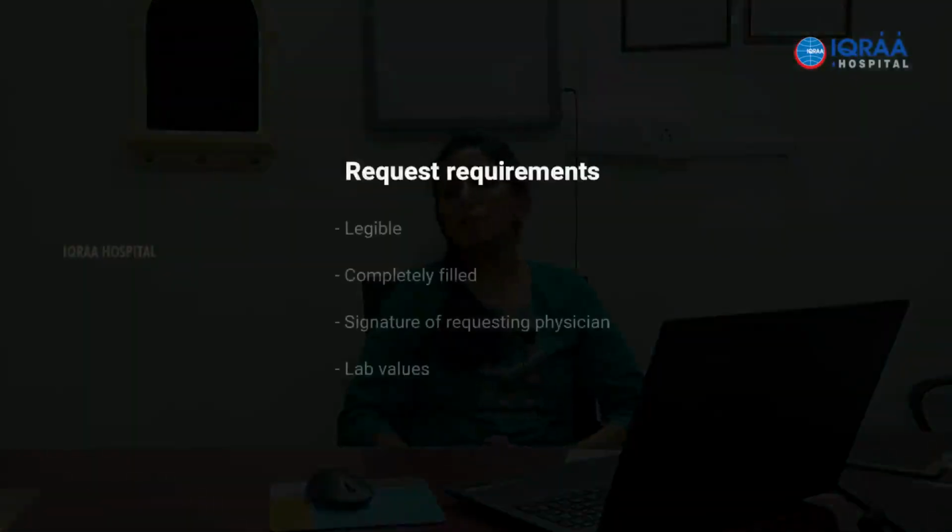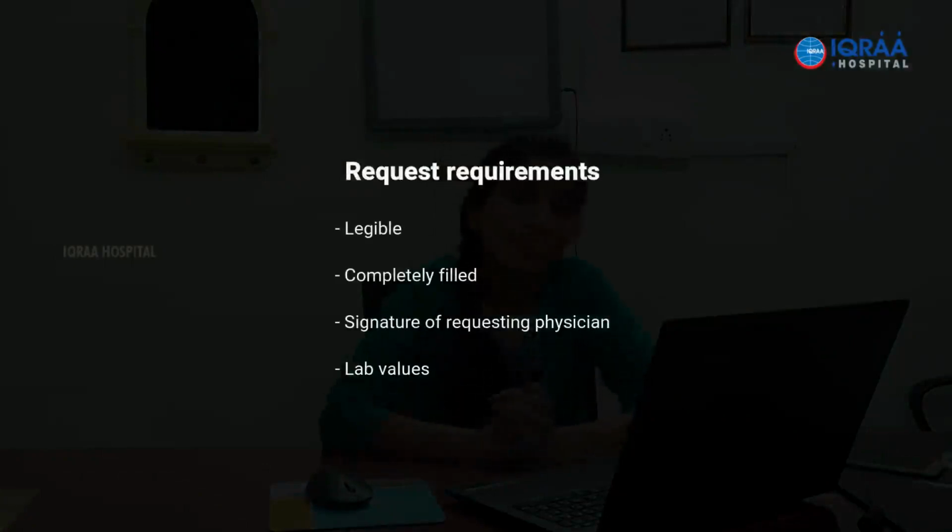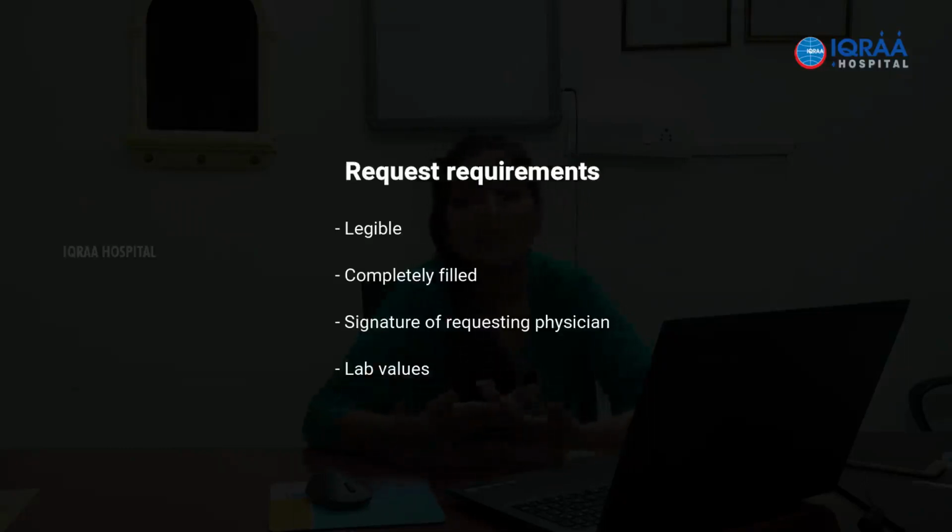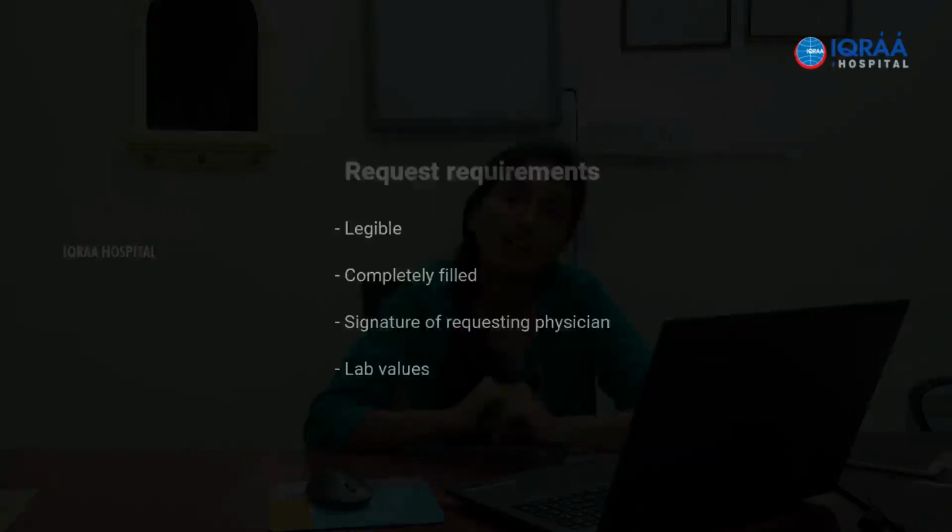Request requirements. An audit of requests in the blood bank will definitely give you a clear picture of the fact that it is never completely filled. Most of the transfusion requests that come to us are not completely filled, do not have lab values, and even the indication for transfusion is not properly written. So please try to ensure that each of these values and everything that is required has been filled in the request form.